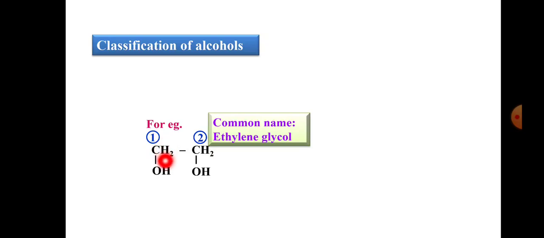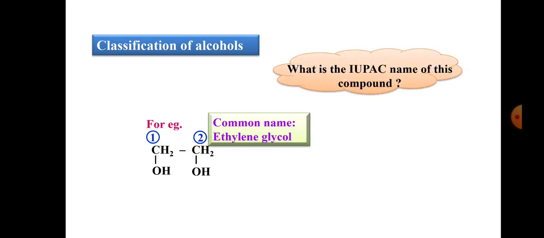Next example, here CH2OH, CH2OH. If we give the nomenclature, this is 1 and 2, and the common name is ethylene glycol. What is the IUPAC name of this compound? This is a dihydric alcohol. Why is this a dihydric alcohol?